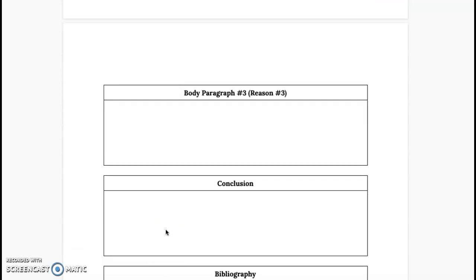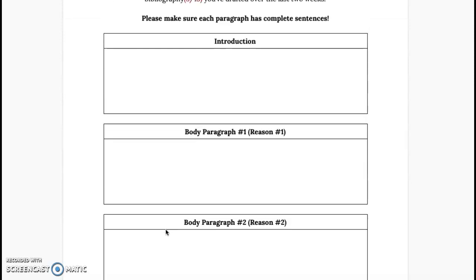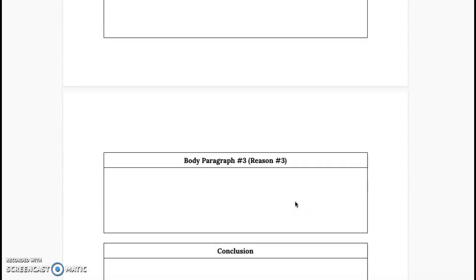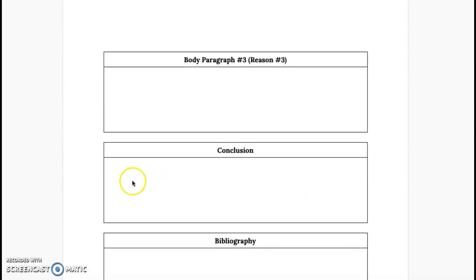The conclusion you did on May 12th, so you're going to go back to that assignment. I've got it right up here for you. You're going to copy and paste over each sentence separately. I don't think you've formed the paragraphs yet. Copy them over in the right order. Okay, reread and make sure they all make sense.